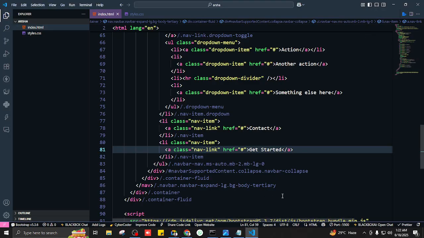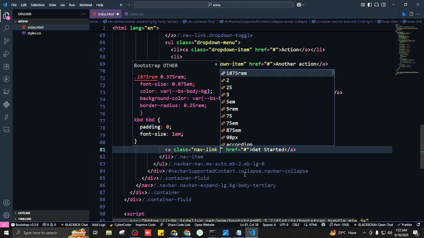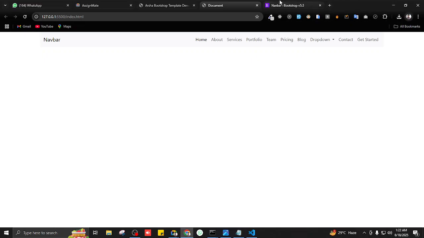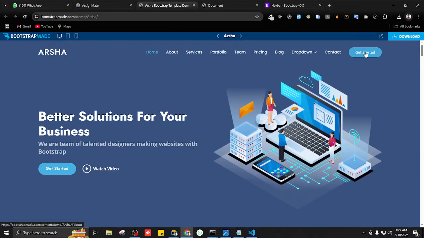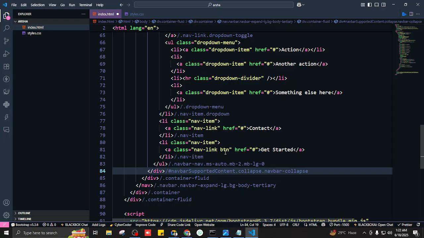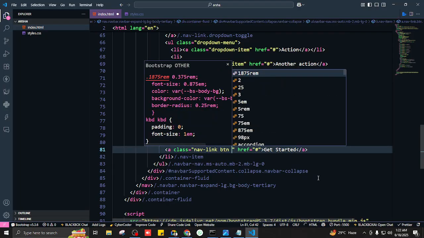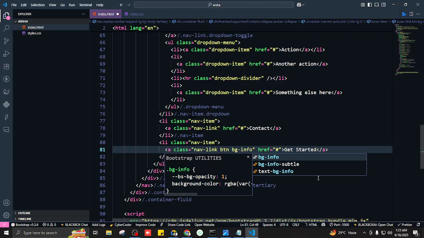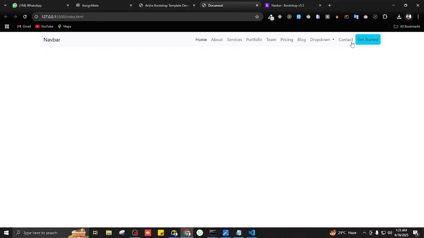How do I do that? I'll just change the class. What's the class for button? BTN. So I'll write BTN. And what's the color for this one? Info. Good. So I'll write BG info or BTN info? BG dash info. Yeah, we can do BG dash info. Okay, let's say BG info. So we'll have this one.